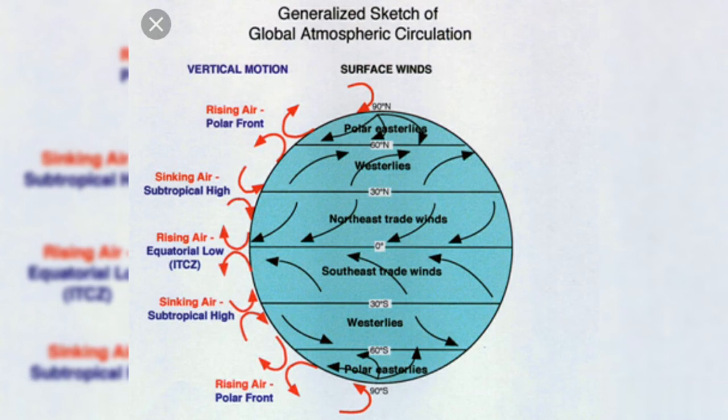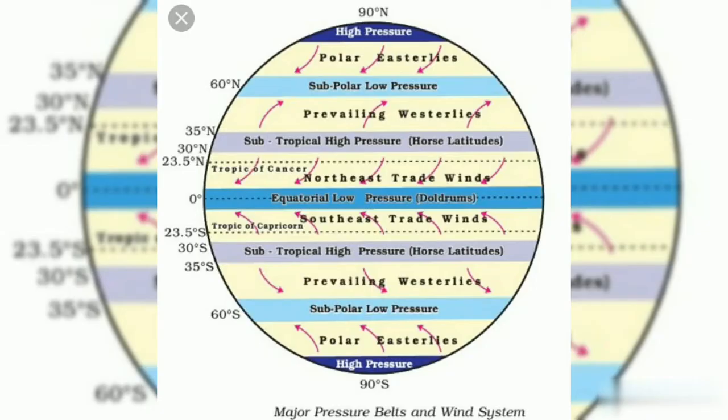So what is the difference between the planetary wind and the periodic wind? Planetary winds constantly blow in the same direction. Periodic wind changes its direction periodically. The wind that blows in the same direction throughout the year is called planetary wind. The wind that changes its direction periodically is periodic wind. Planetary winds are also called permanent wind, prevailing wind or trade wind.